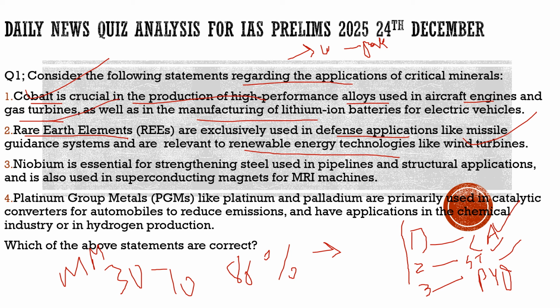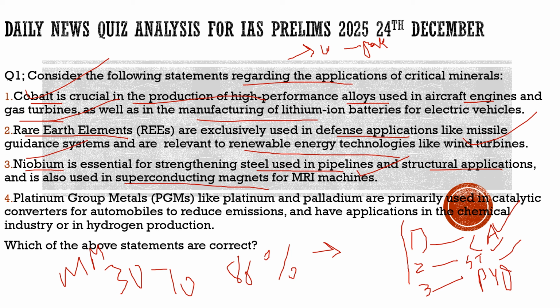Coming to the third statement, it says niobium is essential for strengthening steel used in pipelines and structural applications, and is also used in superconducting magnets for MRI machines. 100% correct. For MRI machines, we need superconducting magnets, and for that niobium is a very essential element. So this third statement is also correct.